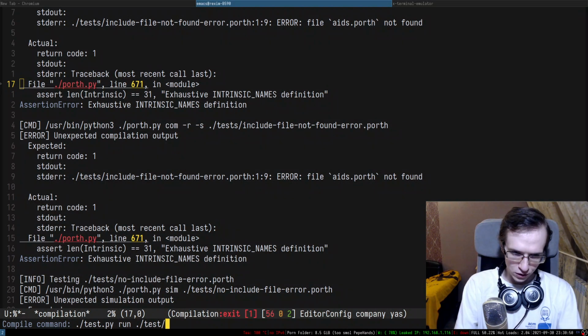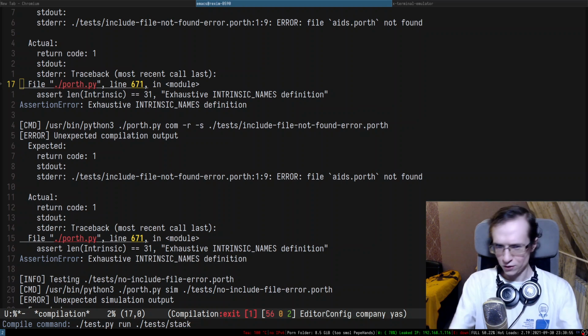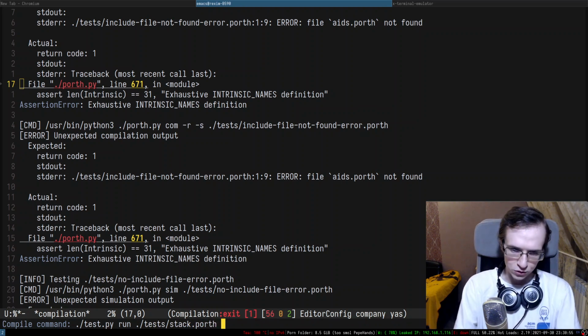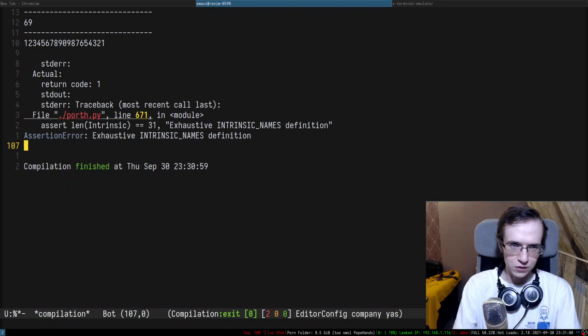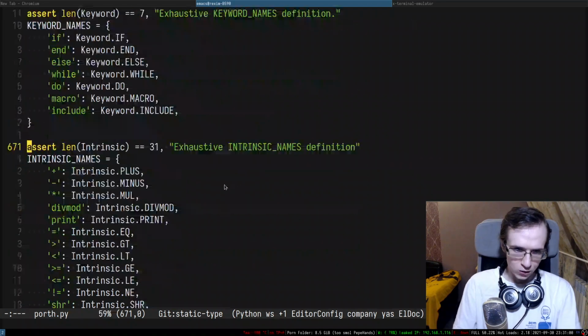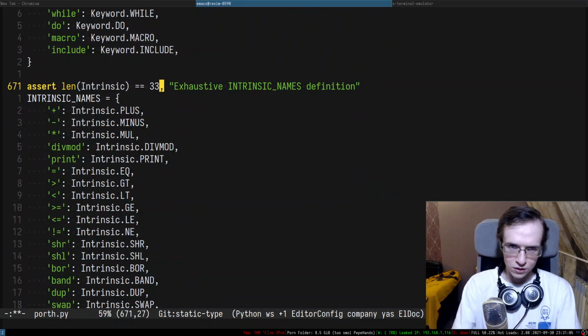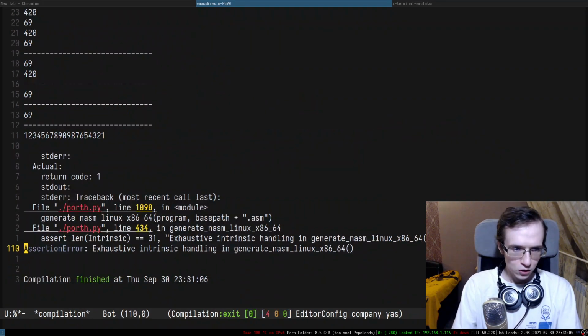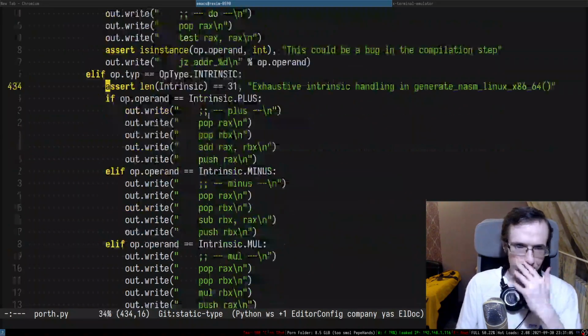Maybe I'm not going to test everything. Maybe I'm going to test only one specific test, because as you can see, it just tests everything, so it produces a lot of output. So let's actually test a very specific thing. Okay, and I forgot to update this thing. So it's going to be 33 now. So what's the next stuff?